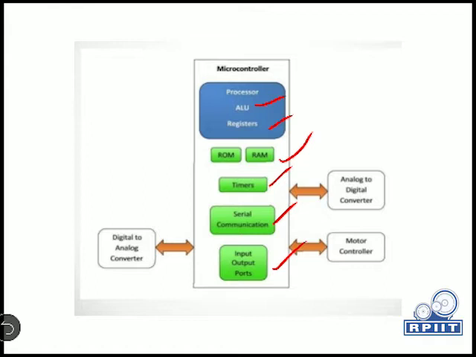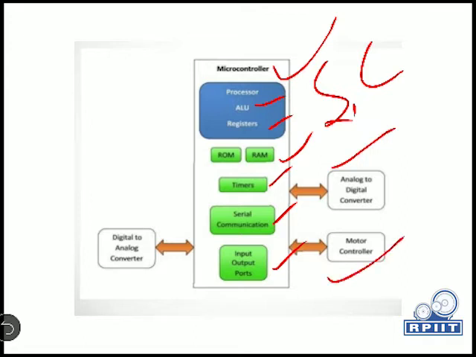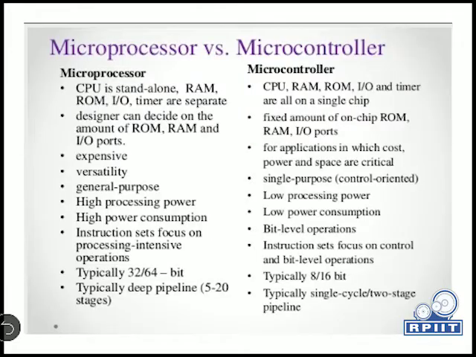All these things are mounted on a single chip. And externally we can add ports, analog to digital converter, motor controllers, digital to analog converter. Depending on our application, we will add our controlling element over here.